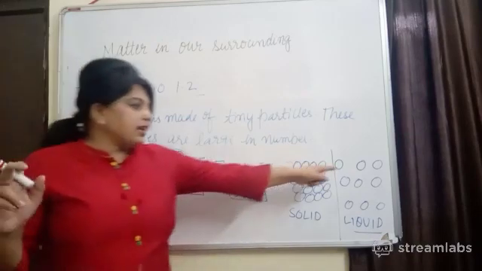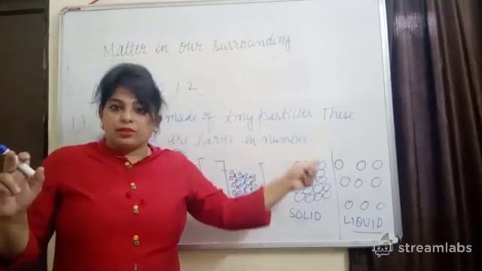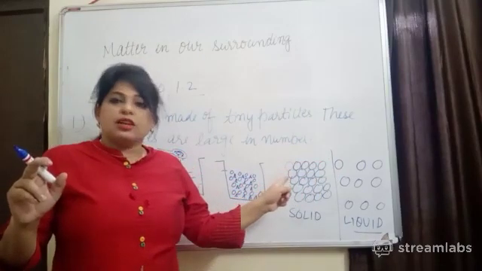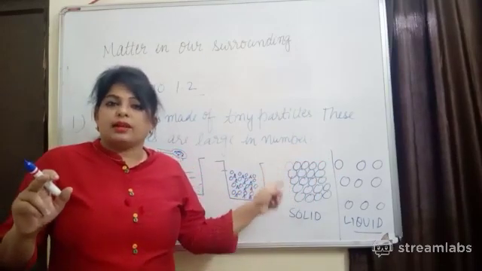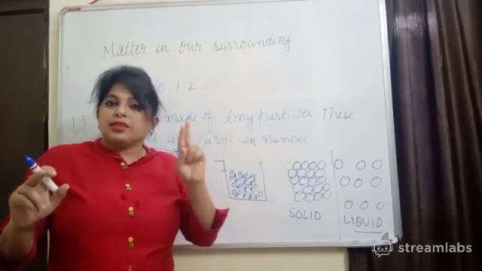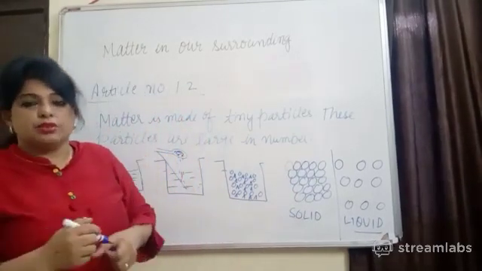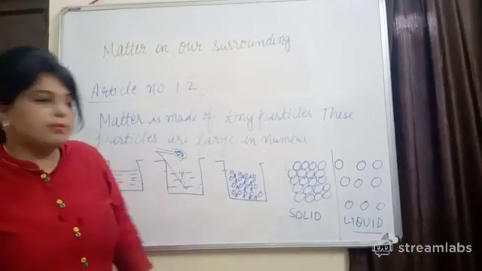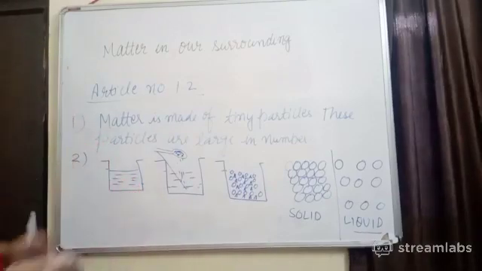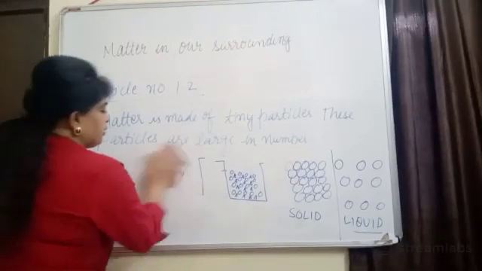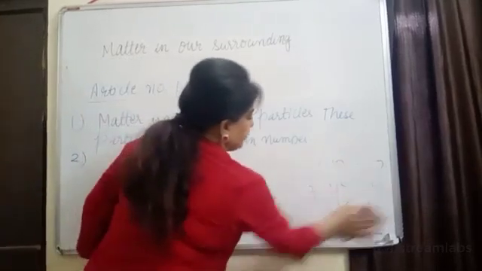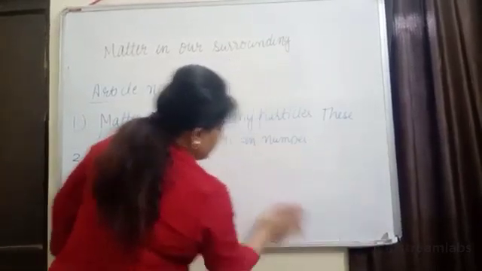In liquid state a little bit less in comparison to the gaseous state. In case of solids there is the least interparticle space. So the second property says that the particles of matter have interparticle space, so they have spaces in between them. We have learned the second property also with the help of this activity. Now we will write the second property.